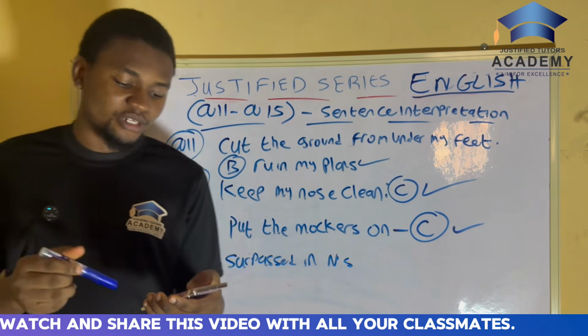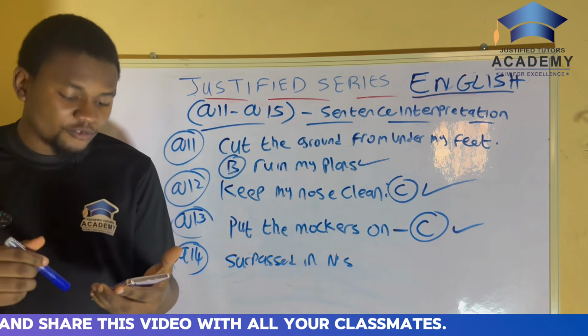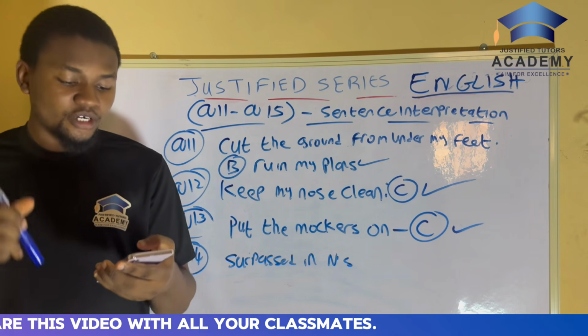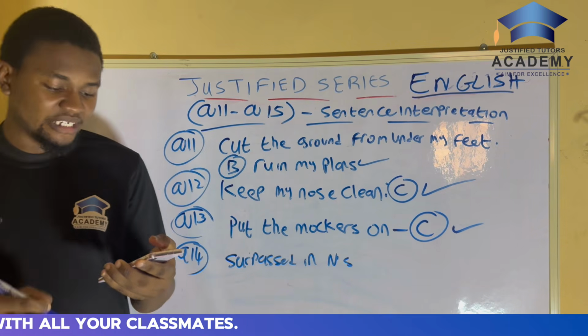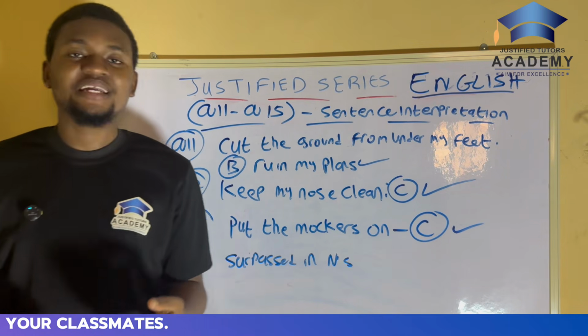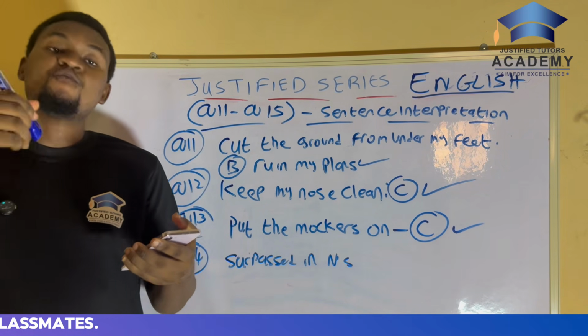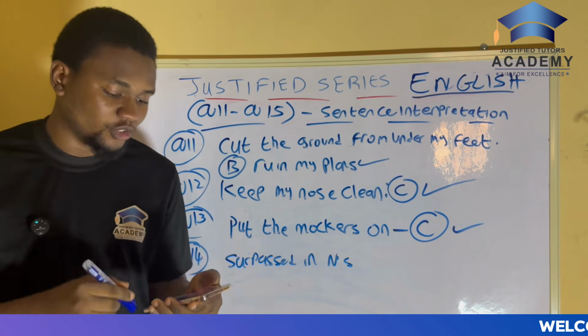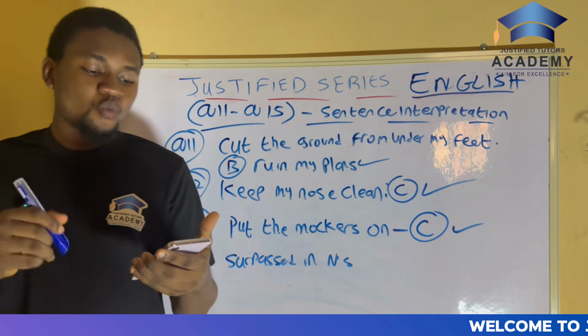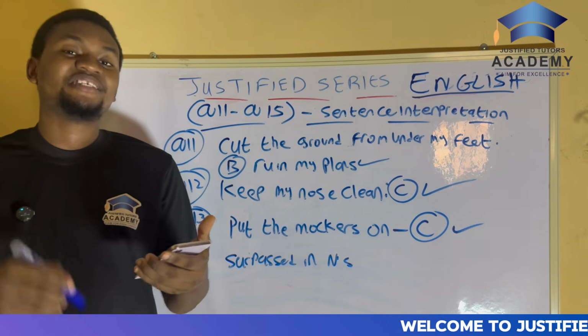Surpassed in numerical strength. So now, what is the meaning of the phrase to be surpassed in numerical strength? This means that there are fewer of us than there are of them. So now back to the question. You can clearly see that we are surpassed in numerical strength. That means they are more than us. Simple as that.